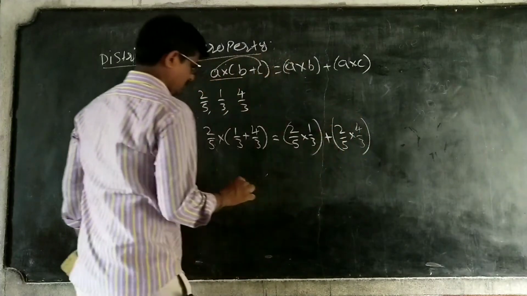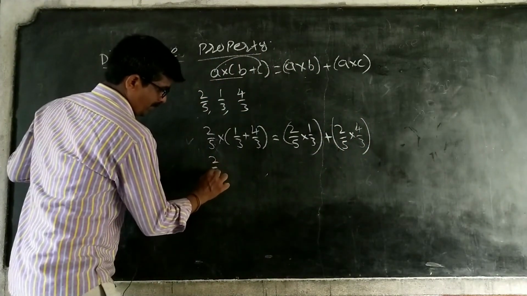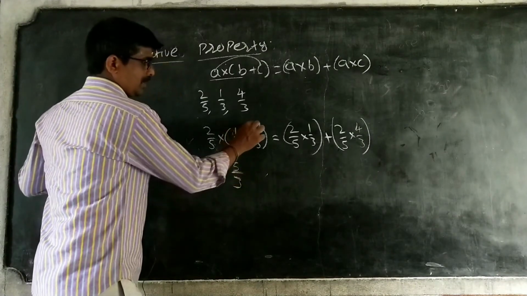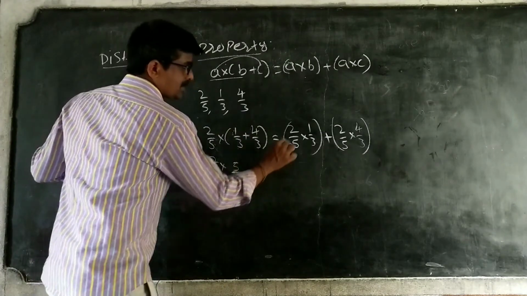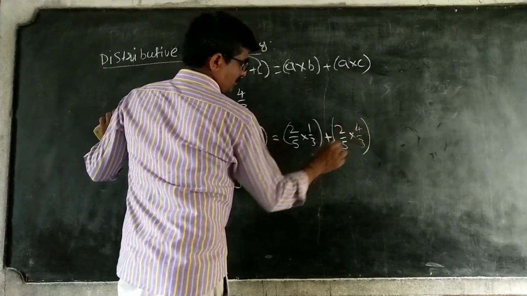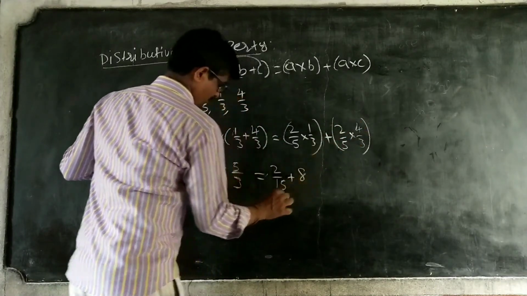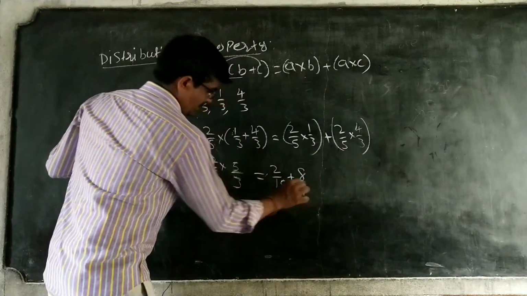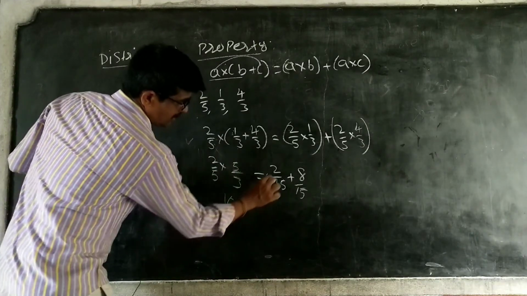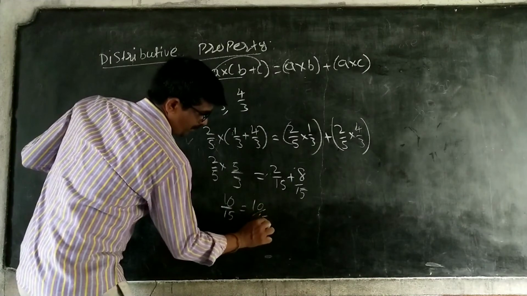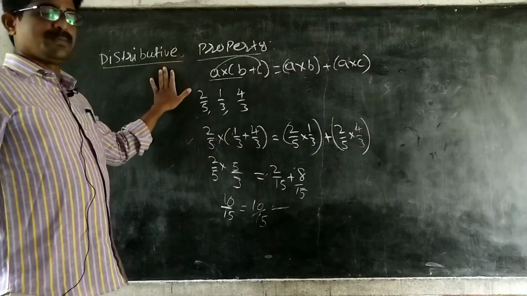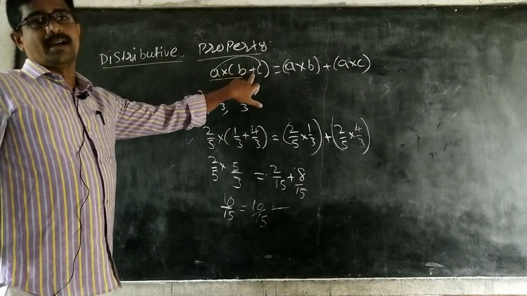Simple thing. Since the denominators are like fractions, I will add automatically: 2 by 5 into 5 by 3. Next, 2 ones are 2 by 15 plus 4 twos are 8 by 15. Next, multiplication: 5 twos are 10 by 15, which is equal to 10 by 15. So this is the distributive property. So rational numbers satisfy the distributive property, multiplication over addition.